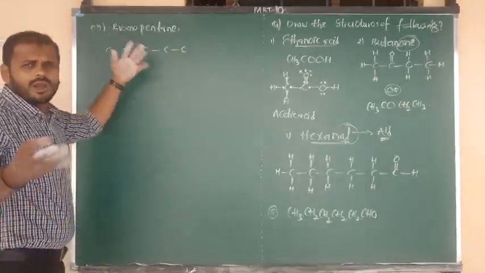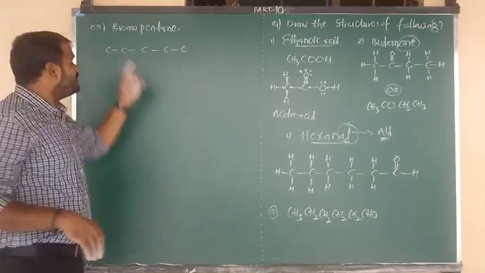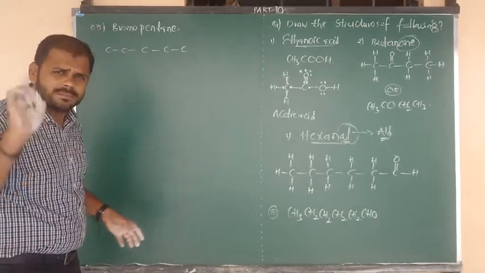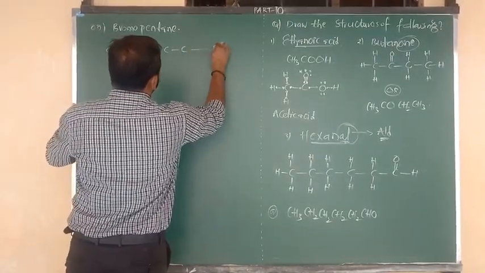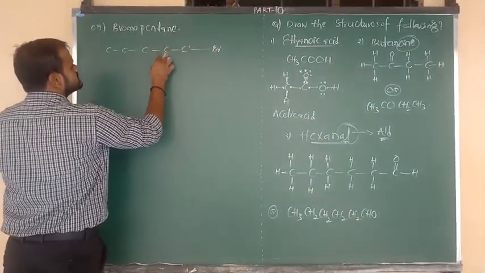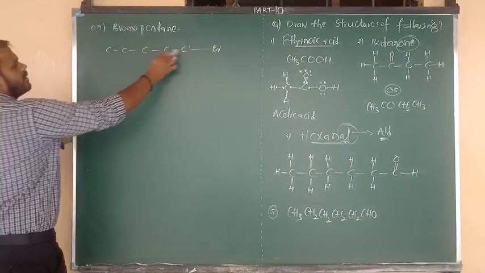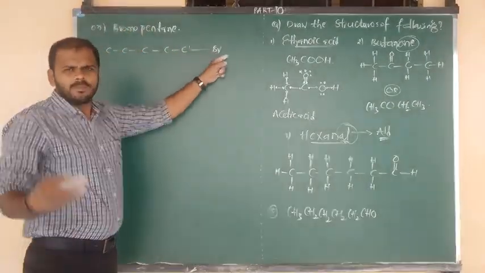Bromo. They are not saying anything: 1 bromo, 2 bromo, 3 bromo. They are not giving any condition. If no number is written, simply we have to consider Br bonded to the first carbon. So this is the first carbon, second carbon, third carbon, fourth carbon, 1, 2, 3, 4, 5. Pentane connected to Br, bromopentane.